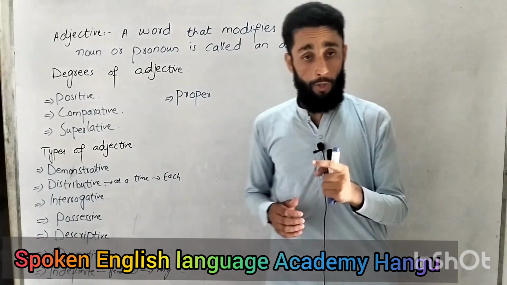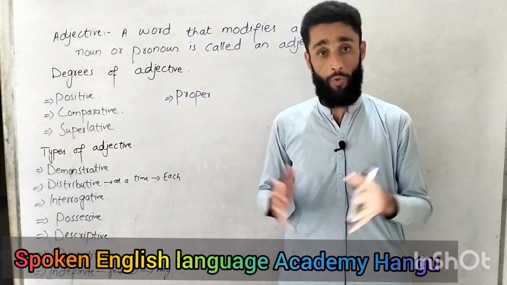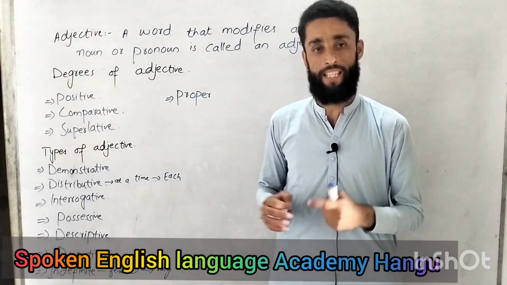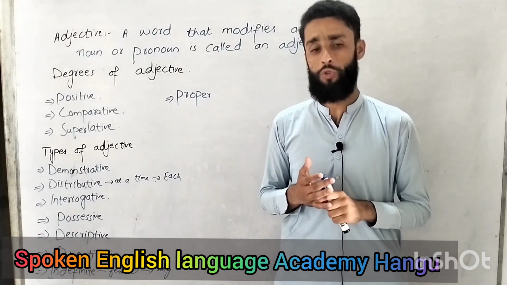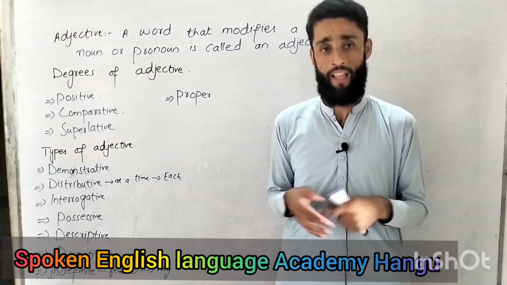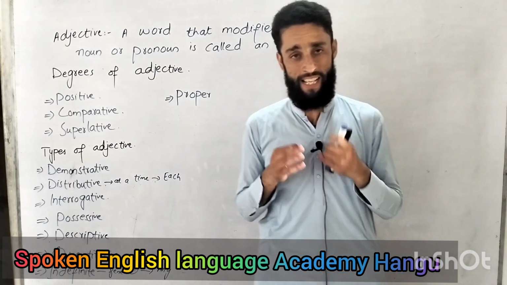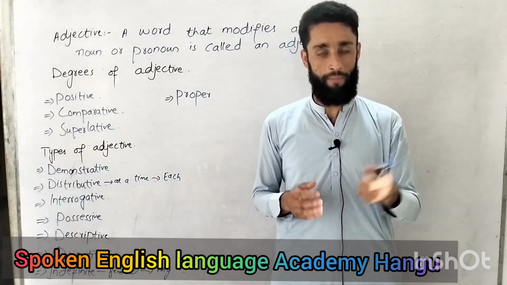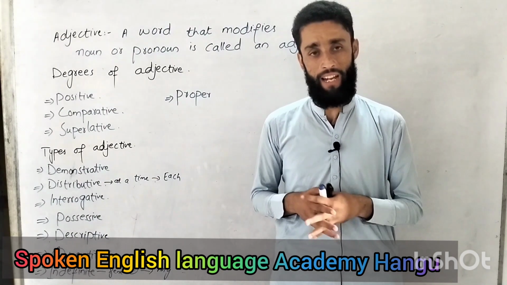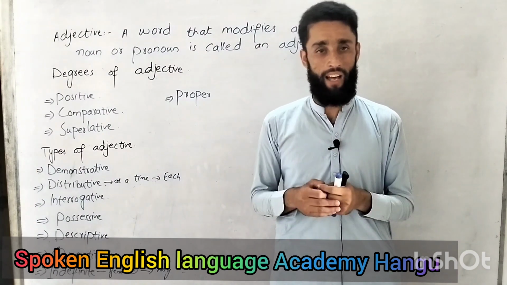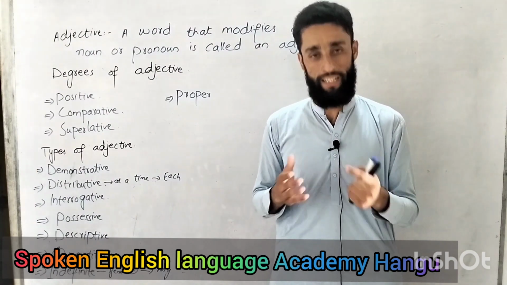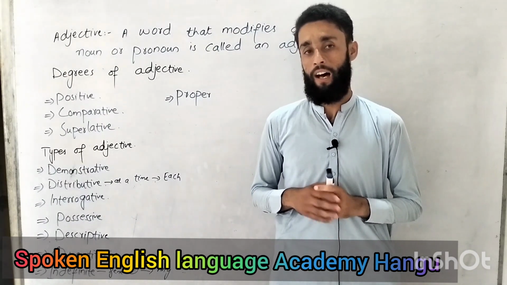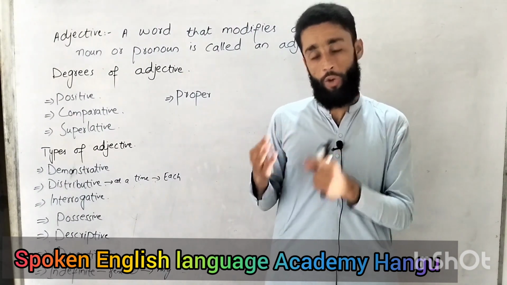And one more thing that I should tell you, that adjectives are of two types. I'm going to explain everything here, but before that I want to say that adjectives can be positive and negative. If there is a word that expresses something positive, that has a positive meaning, that is called a positive adjective. And if there is a word that has some sense of negative, we call it a negative adjective. Like if I say he is very smart, smart is a positive thing, so we call it a positive adjective.